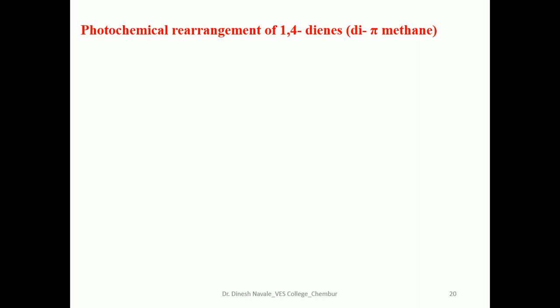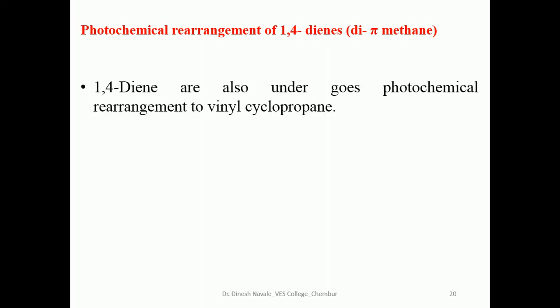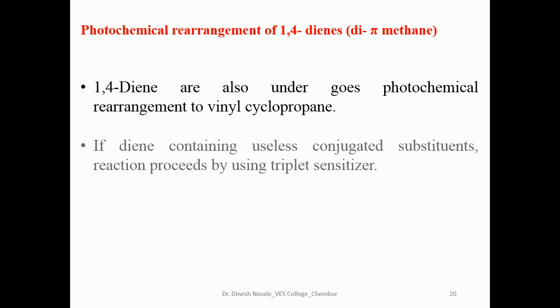So photochemical rearrangement of 1,4-diene, that is a di-pi-methane rearrangement. 1,4-dienes also undergo photochemical rearrangement to phenyl cyclopropane. So conversion of 1,4-diene into the phenyl cyclopropane is termed as the photochemical rearrangement or the di-pi-methane rearrangement.